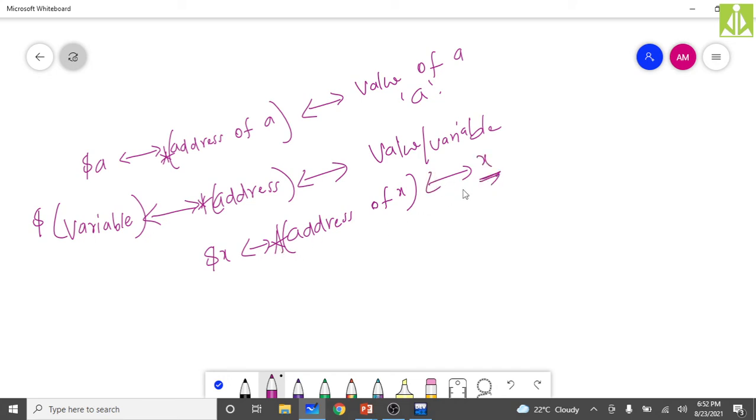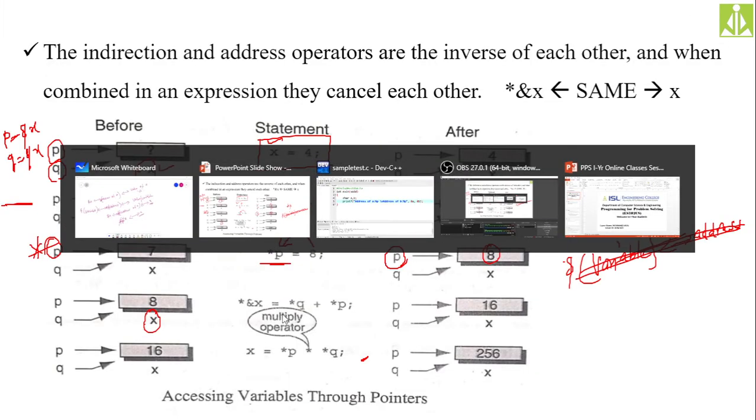Applying indirection on the address of x, you will get x only. So if you put ampersand and star together onto a variable, applying ampersand and then applying star, these two things will cancel each other and you will get x only. Remember this one.